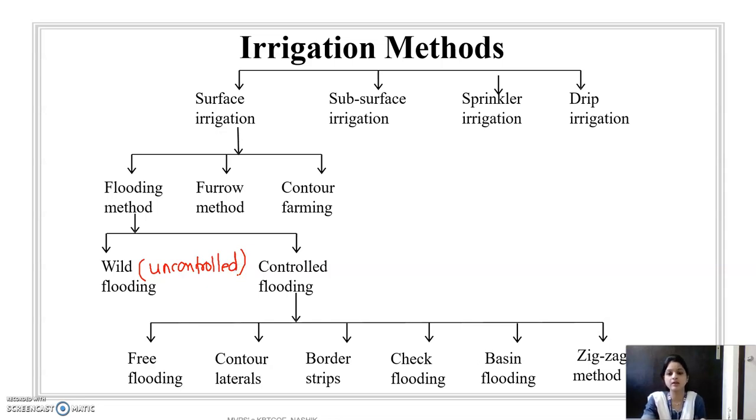The controlled flooding system is again divided into free flooding, contour laterals, border strip, check basin, basin method and the zigzag method. So these are the different methods of the surface irrigation system. Flooding is divided into two parts, controlled and uncontrolled, and controlled is again divided into six parts: free flooding, contour, border strip, check basin, basin, and the sixth one is the zigzag method.